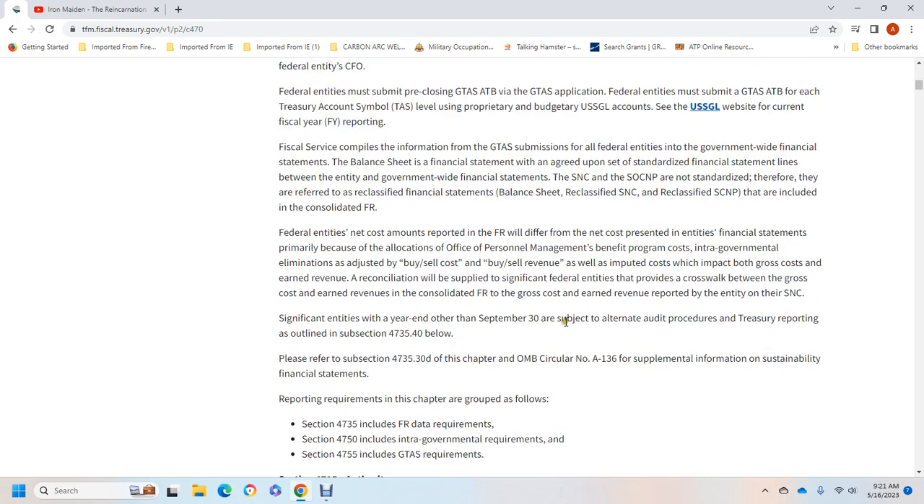Significant entity of the year end of September 30 with the subject to alternate audit for the proceed with the Treasury reporting outlined in subsection 4735.40 below. Refer to subsection 4735.30D with the chapter Office of Management and Budget Circular Number A-136 for the supplemental information. Stating financial statement, the reporting requirement chapter group is